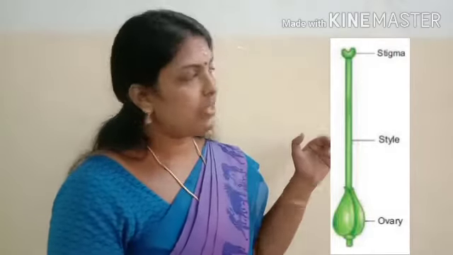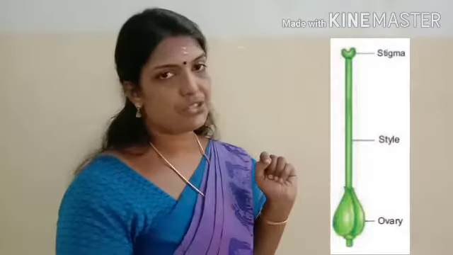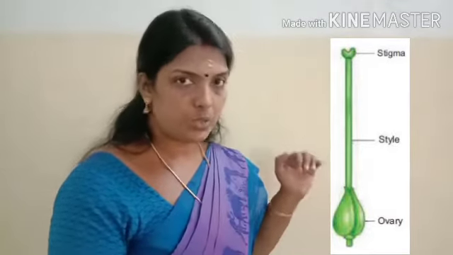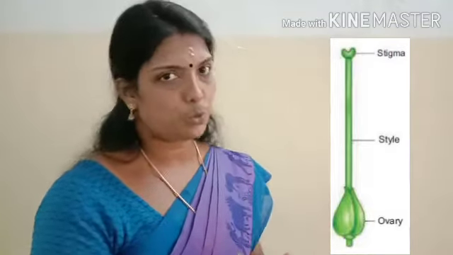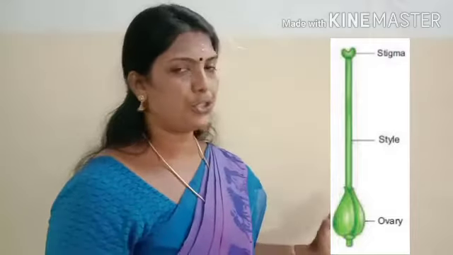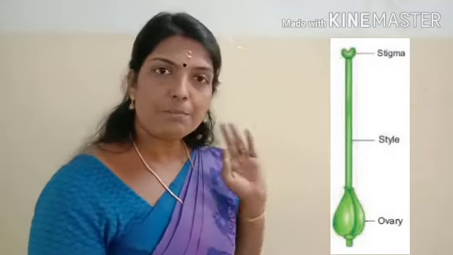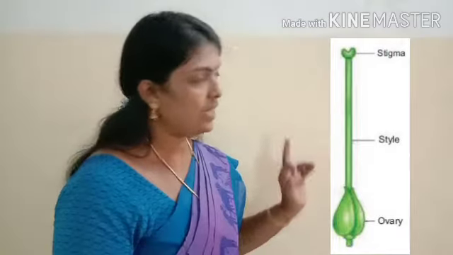Followed by the stigma, there is a narrow tube-like structure, and that is called the style. Clear? The style ends in a flattened portion, and that portion is called the ovary. So these are the three portions seen in the pistil or carpel: stigma, style, ovary.